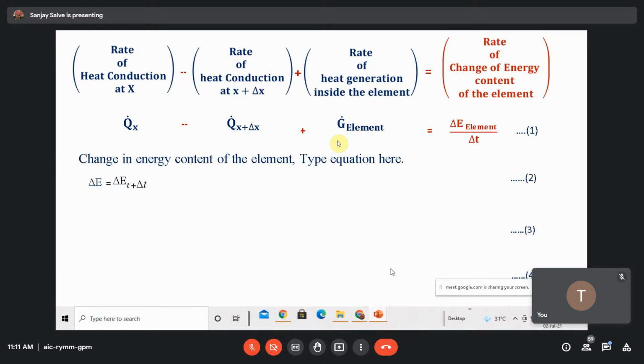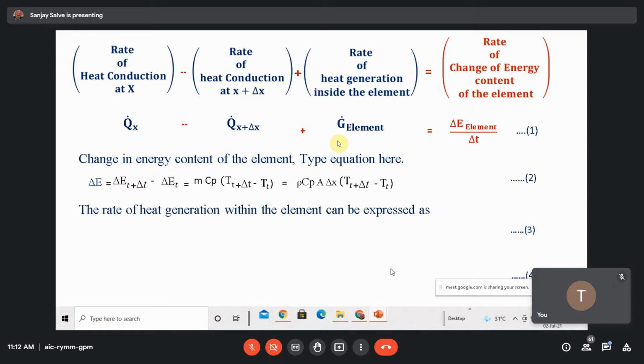Delta E is equal to E at t plus delta t, where small t is time and capital T is temperature, minus E at t. So within that period of time, whatever internal energy change occurs within that cube will be this one. Here, the formula for the total internal energy is m Cp delta T. Now, when we use that with respect to time, it must be like this.